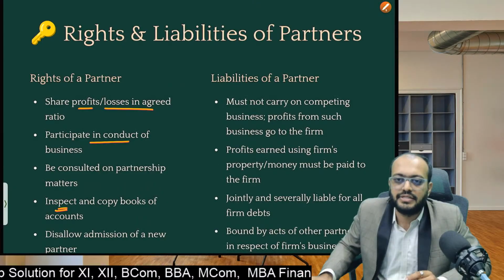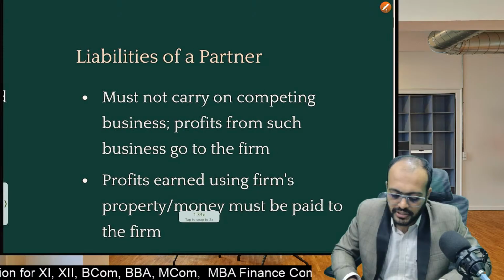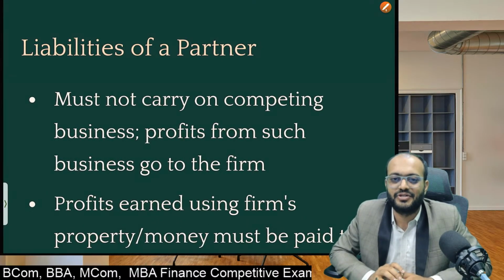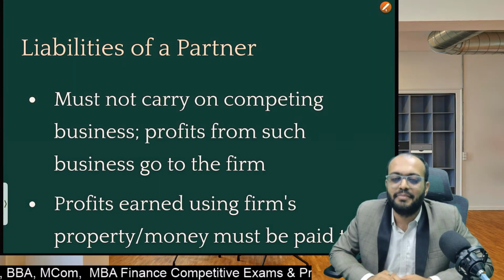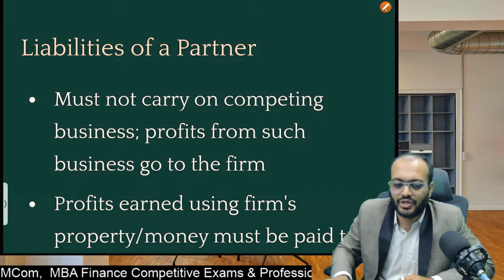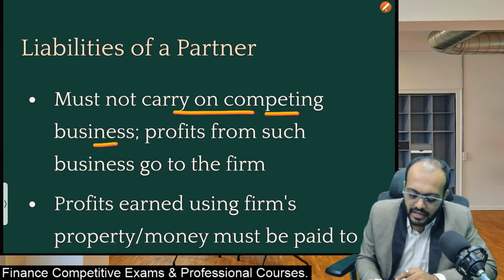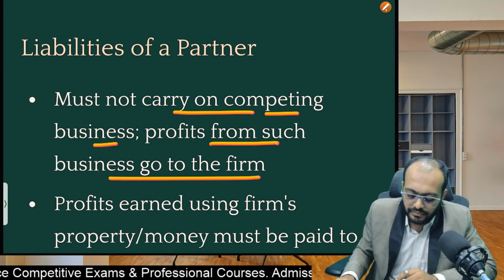Okay, and students, now liabilities of partners. So students, the first liability is that partners must not carry on competing business. Students, it is very mandatory, it is very logical that partners must not carry on competing business, and profit from such business goes to the firm.